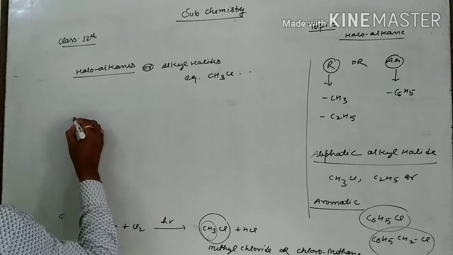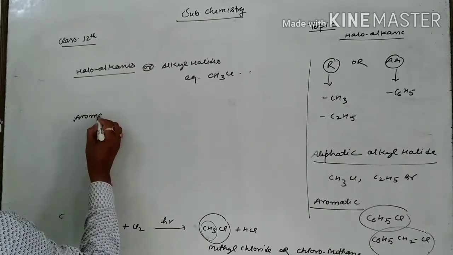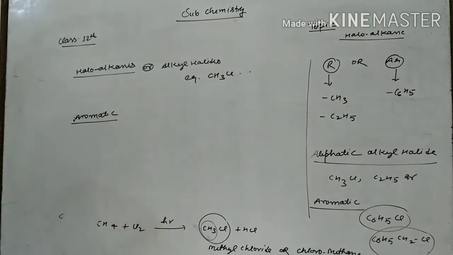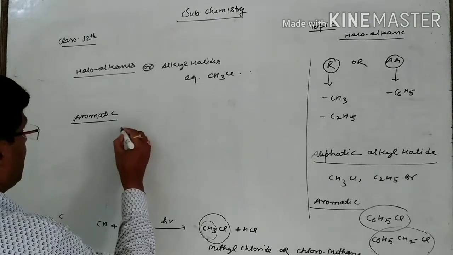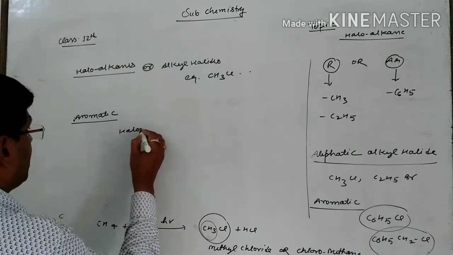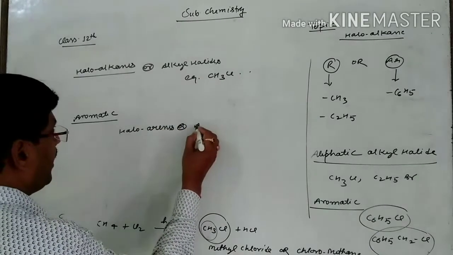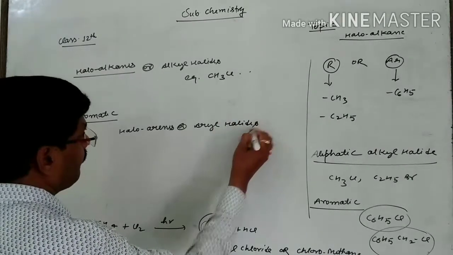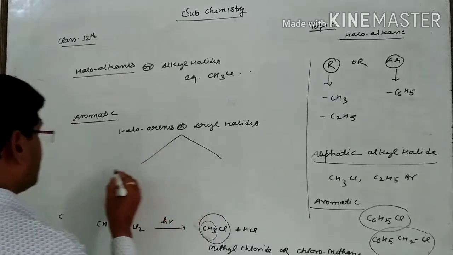And aromatic, in aromatic, you know that this one may be haloarenes or aryl halides. These have two types.